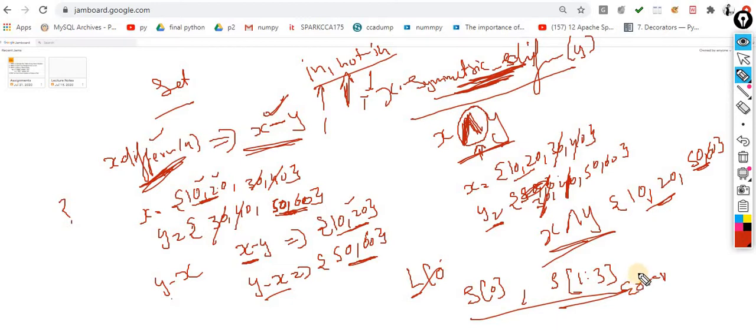And the question is, sir, why not applicable? Because set is an unordered pair. Okay, the set is an unordered pair.